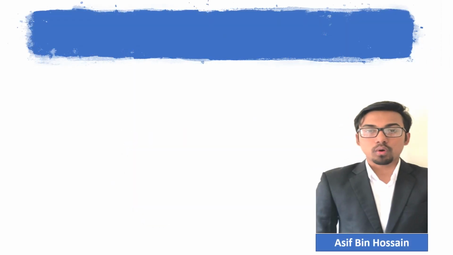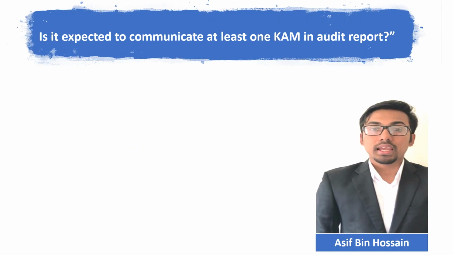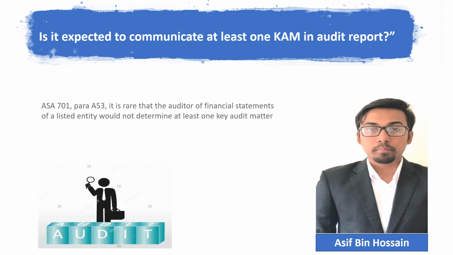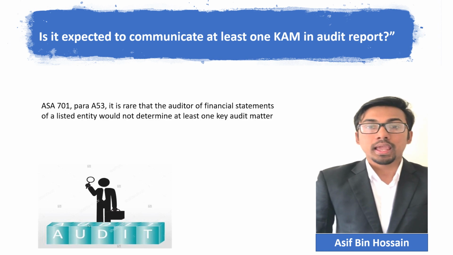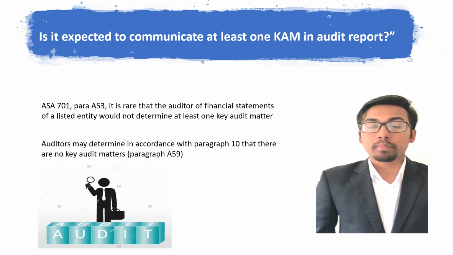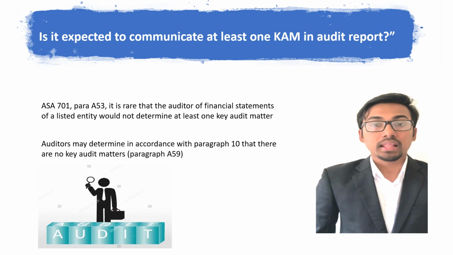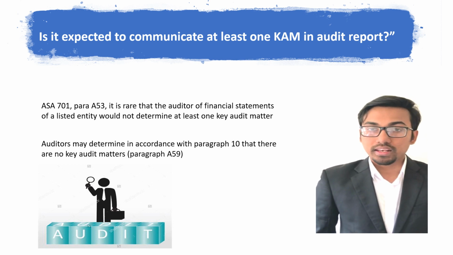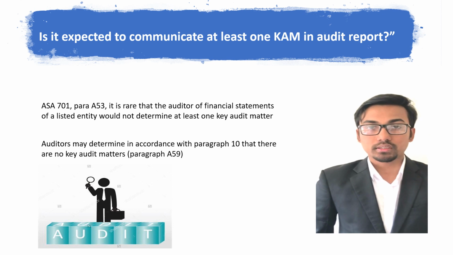On AS 701, paragraph A53, it is rare that the auditor determines no KAM, but at least one key audit matter is not communicated with those charged with governance. An entity may have very limited operations. An auditor may determine in accordance with paragraph 10 that there are no key audit matters. If no KAM is found, then no communication of KAM is required.